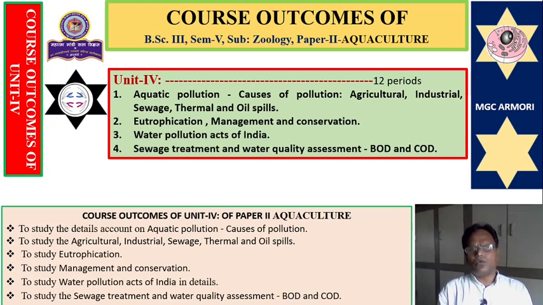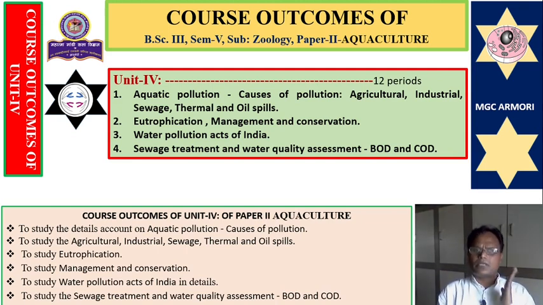Then unit number 4 includes aquatic pollution and causes of pollution: agricultural, industrial, sewage, thermal and oil spill pollution. Then eutrophication, management and conservation, the Water Pollution Act of India, sewage treatment and water quality assessment, BOD, COD, which are included in the syllabus of aquaculture unit number 4. I am going to explain the course outcomes of unit number 4 of paper 2 aquaculture.